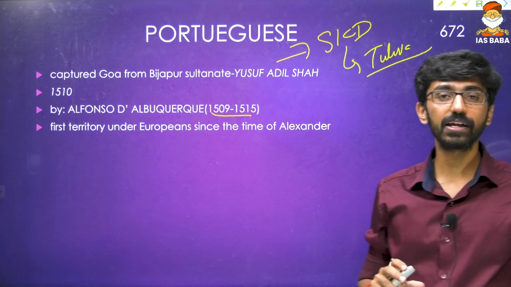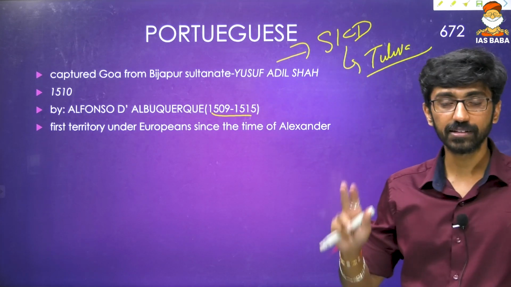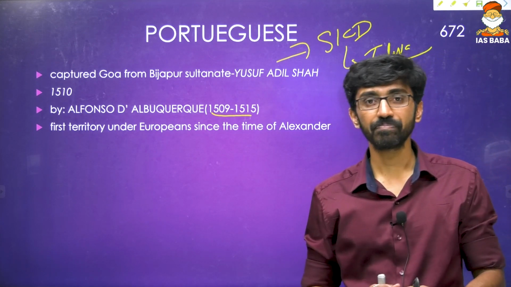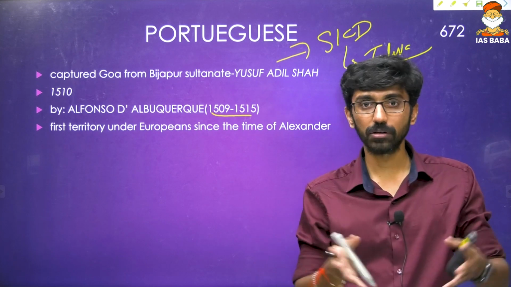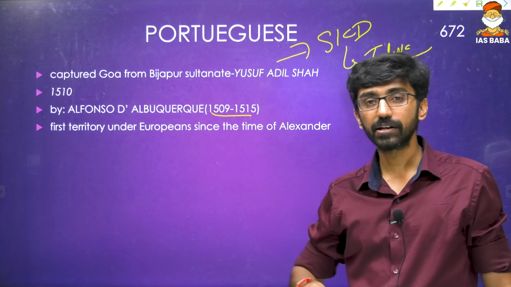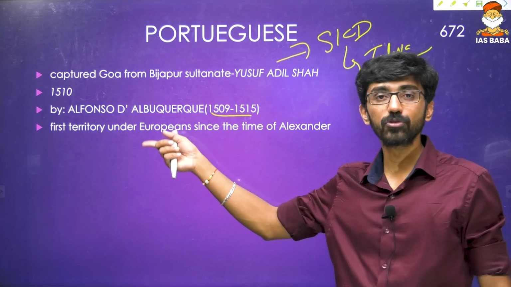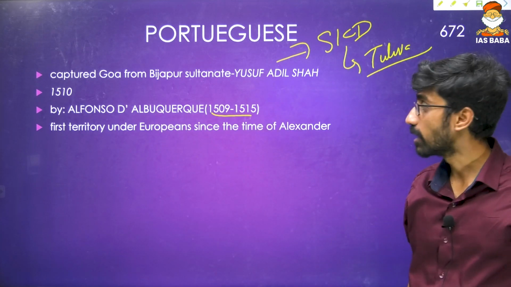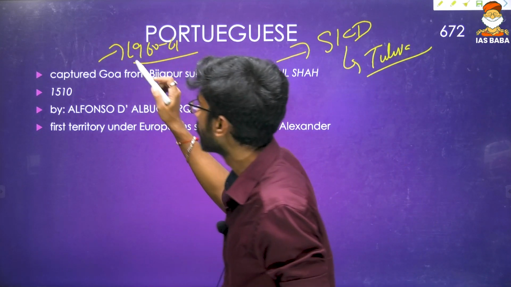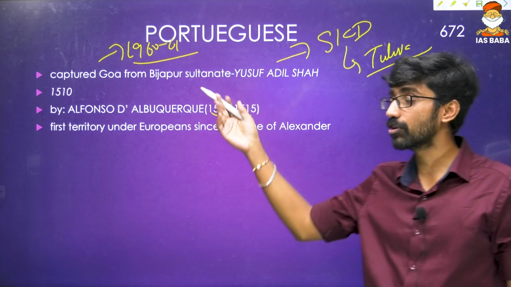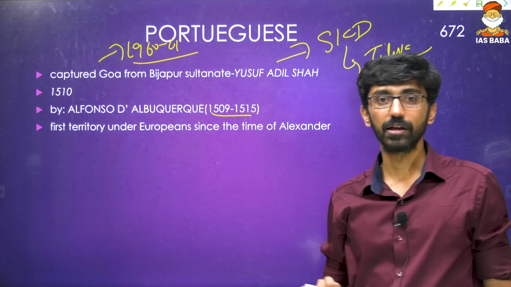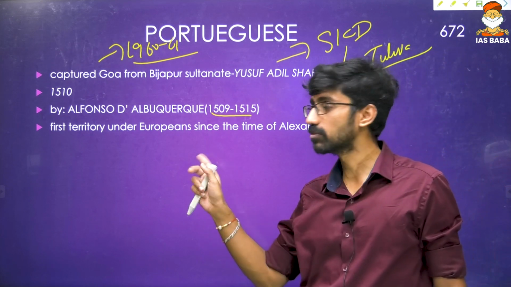At the same time, it is the first territory under Europeans since the time of Alexander. Alexander came around 320 BCE to the northwestern part of the Indian subcontinent. And after that, the other Europeans who conquered Indian territory for the first time since the time of Alexander were the Portuguese, that is Goa. And of course, they were the last ones to leave, around 1960-61. First one to come and the last one to leave. And this question was asked, in a chronological order format, in one of the question papers. I guess it was in 2018 or 2019. We will solve that question today.